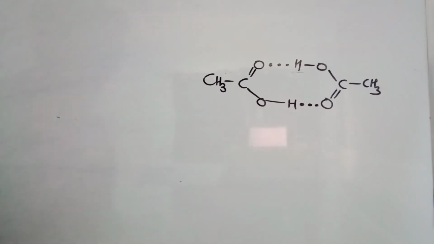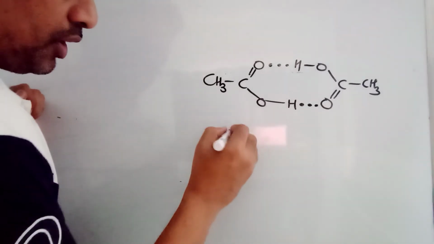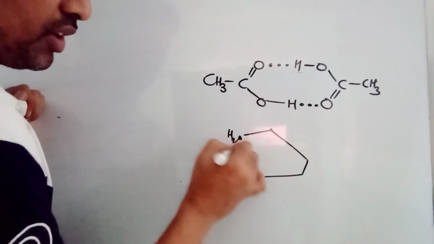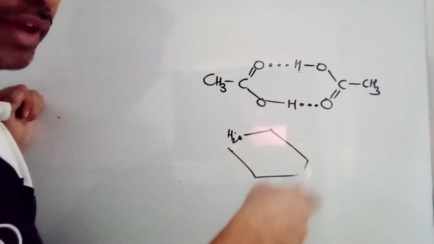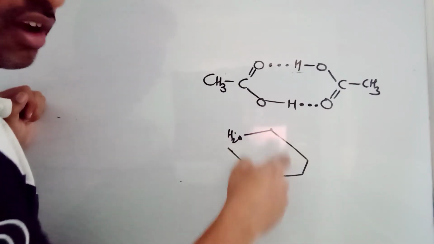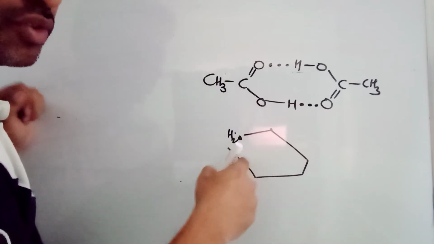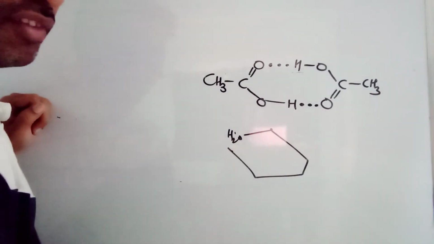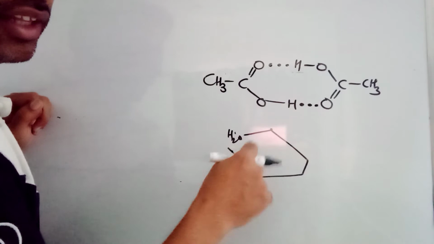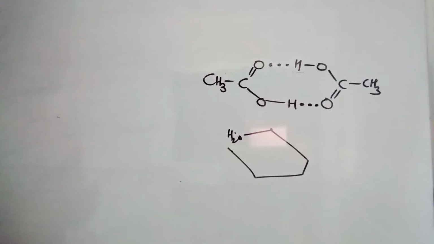Because in ice, for example, this is water. When they are forming like this, generally they form hexagonal rings. In this, all this space is going to be vacant. So ice is going to have more volume, and actually the density of ice is going to be less. That's why ice floats on water.